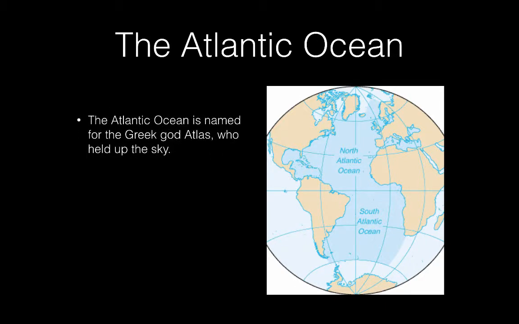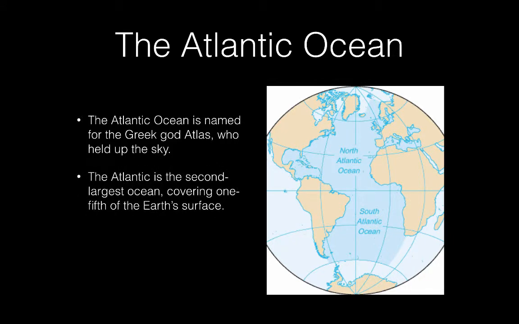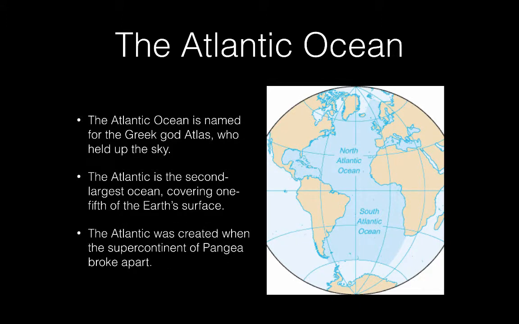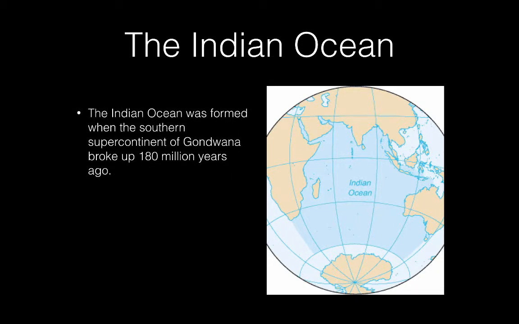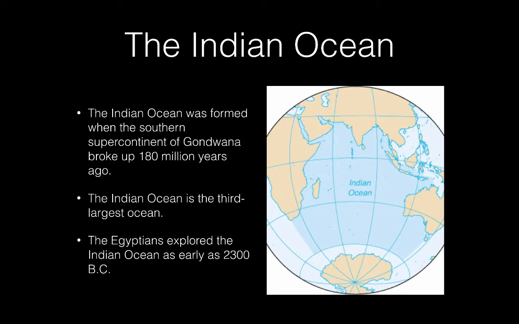The Atlantic Ocean. The Atlantic Ocean is named for the Greek god Atlas, who held up the sky. The Atlantic is the second largest ocean, covering 1/5 of the Earth's surface. The Atlantic was created when the supercontinent of Pangaea broke apart. The Indian Ocean. The Indian Ocean was formed when the southern supercontinent of Gondwana broke up 180 million years ago. The Indian Ocean is the 3rd largest ocean. The Egyptians explored the Indian Ocean as early as 2300 BC.